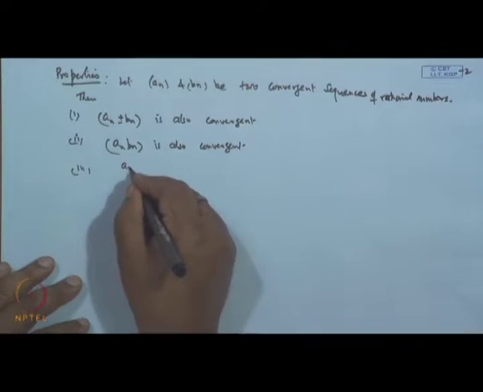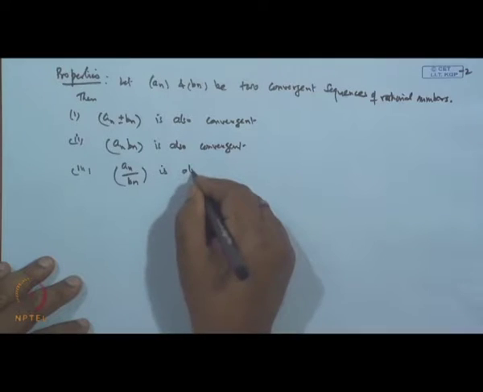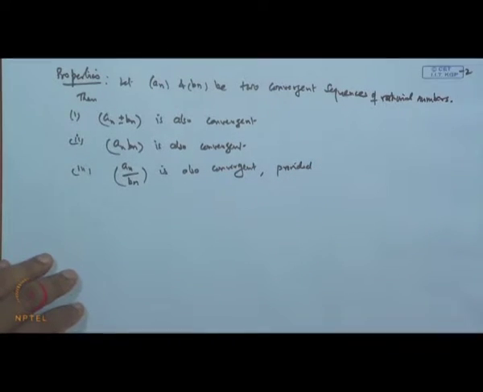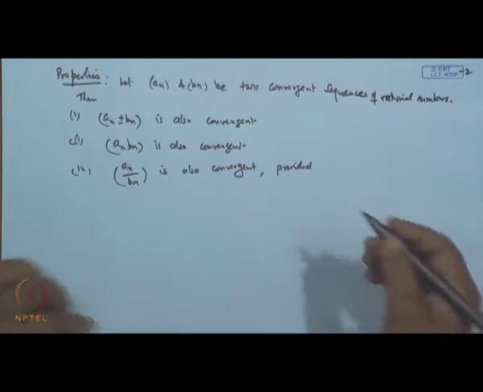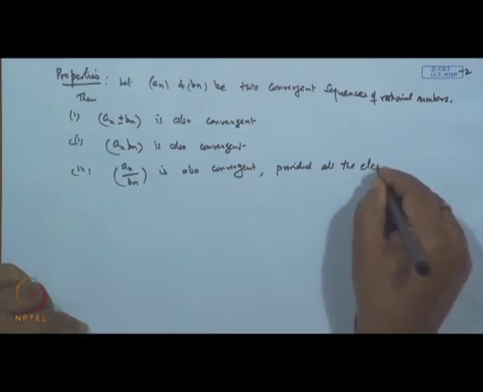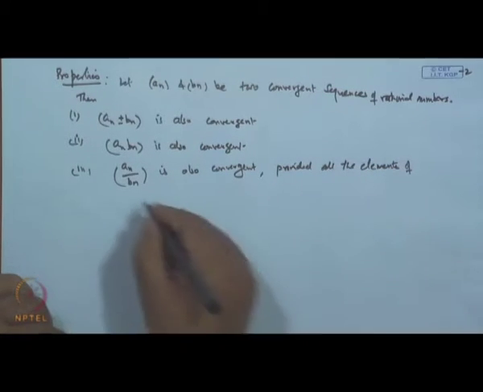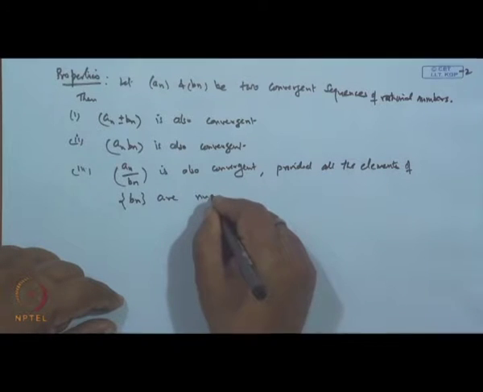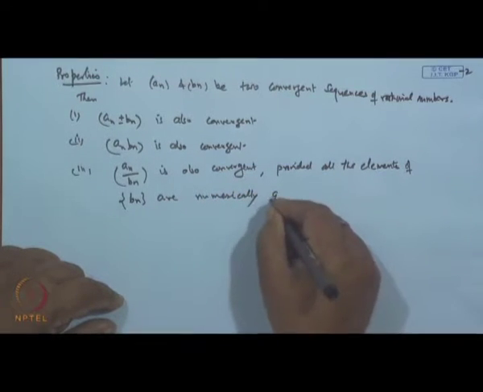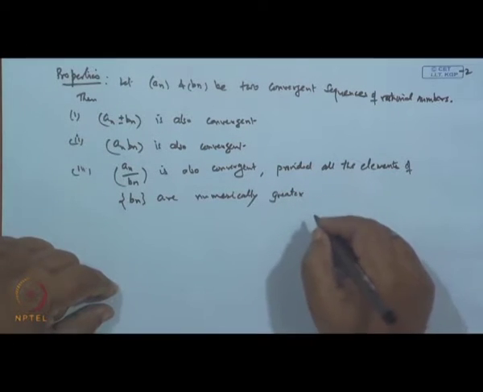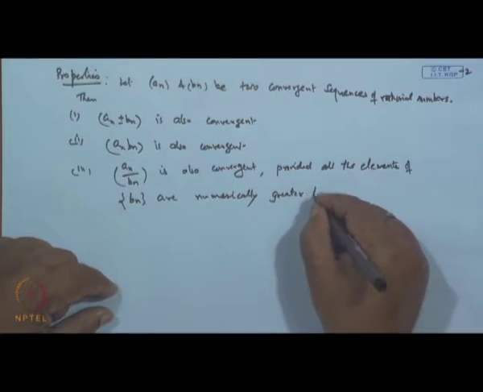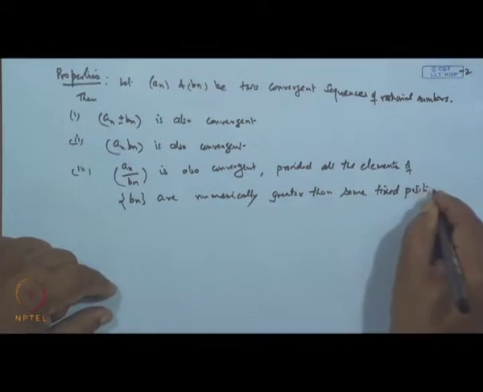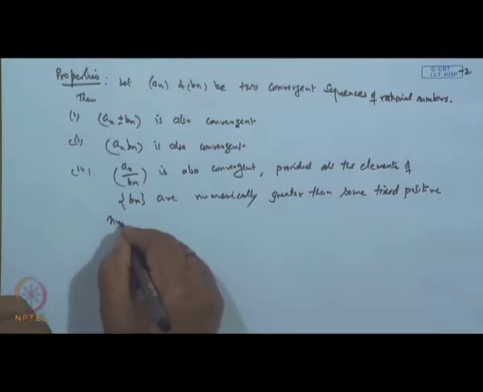The division of the two sequences, a n divided by b n, is also convergent, provided all the elements of the sequence b n are numerically greater than some fixed positive number k.